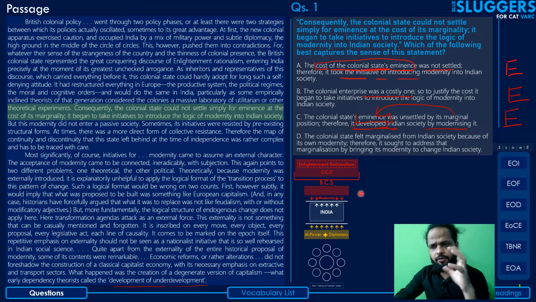They were not okay with just being eminent rulers without getting to change things on the ground level, and not necessarily for the better, obviously.